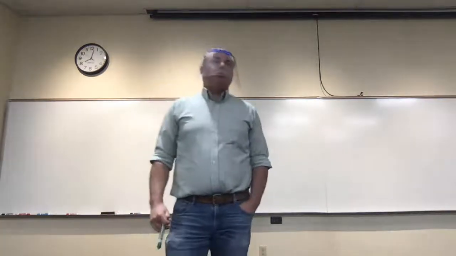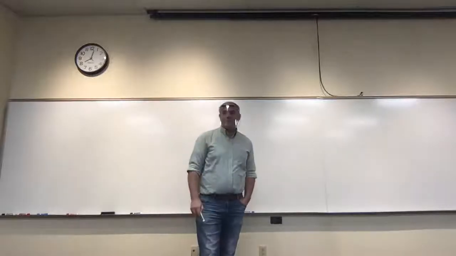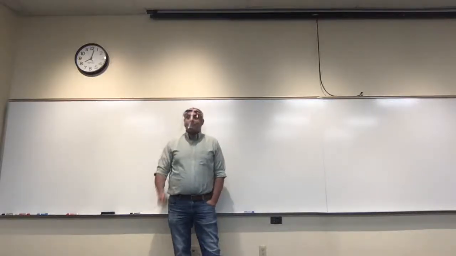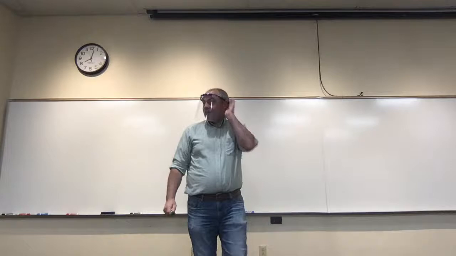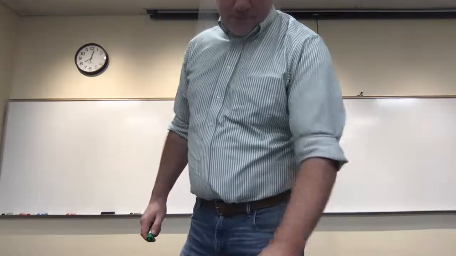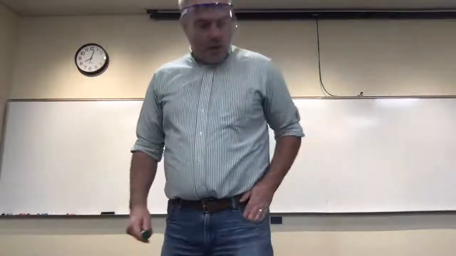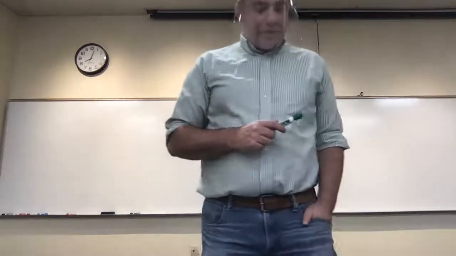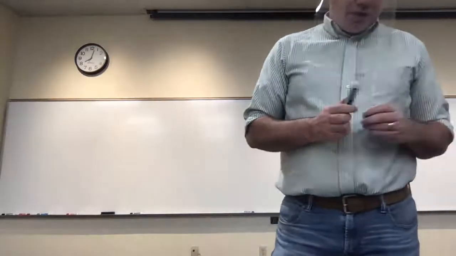Okay, any homework questions that you'd like to talk about? Yes, 37. Okay. So 37 is on the average height of an arch.